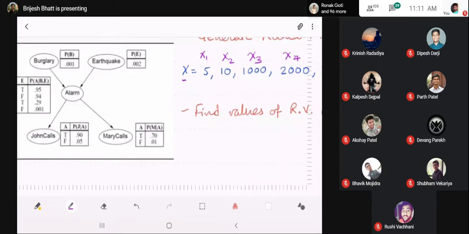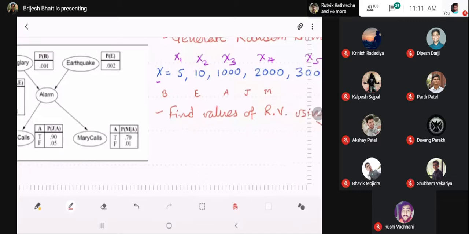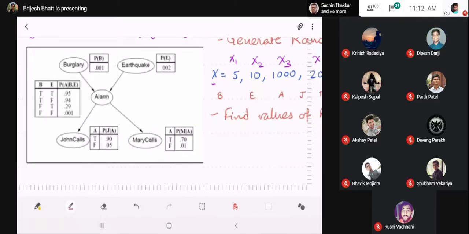Burglary, earthquake, alarm, John calls, and Mary calls. So we want to find out the value of these 5 random variables given the random number X. So now X is equal to 5, and we want to find out the value of burglary. So how would we do this? Let's draw a stick for burglary.